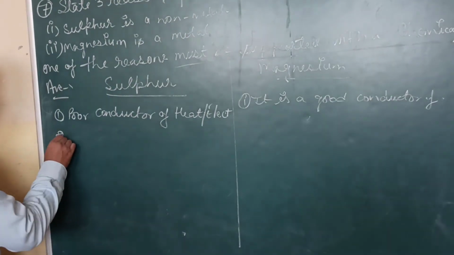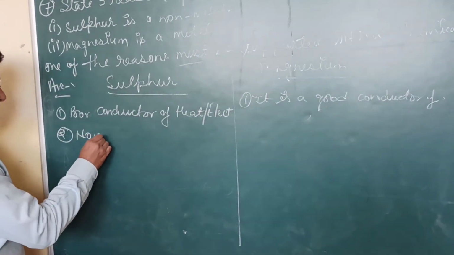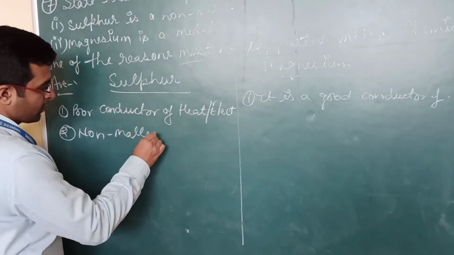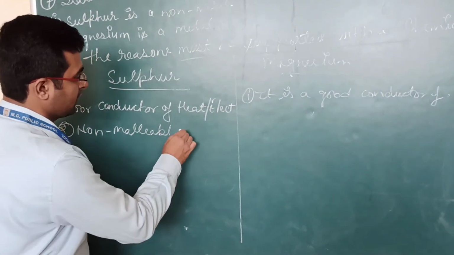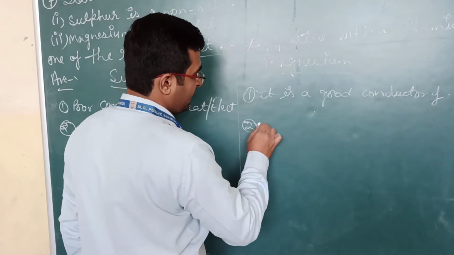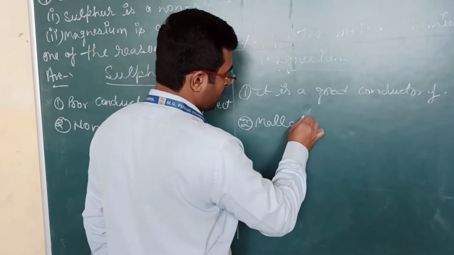Number 2, sulfur is non-malleable. Why? If we talk about it, magnesium is malleable.